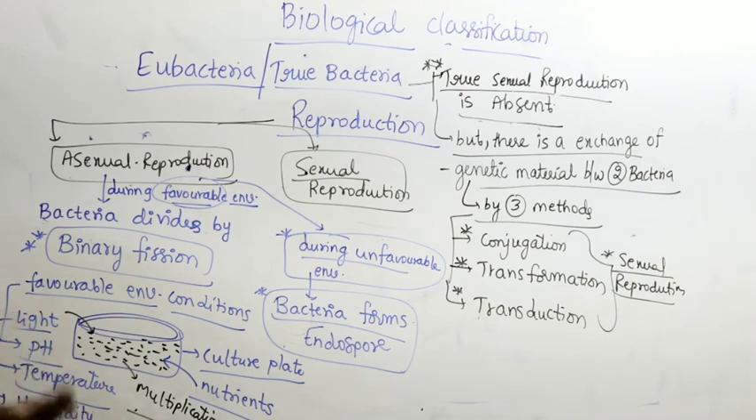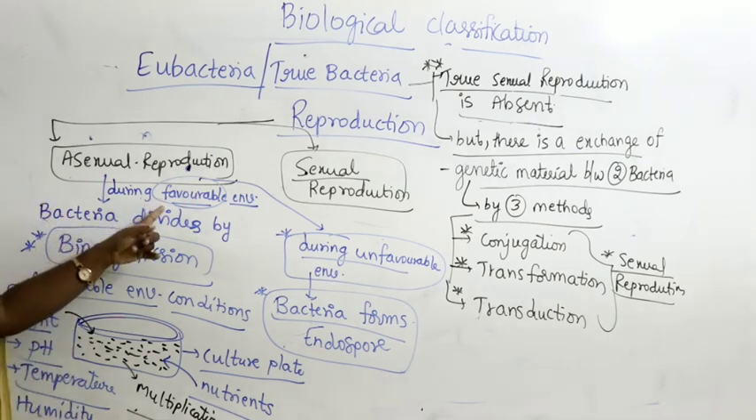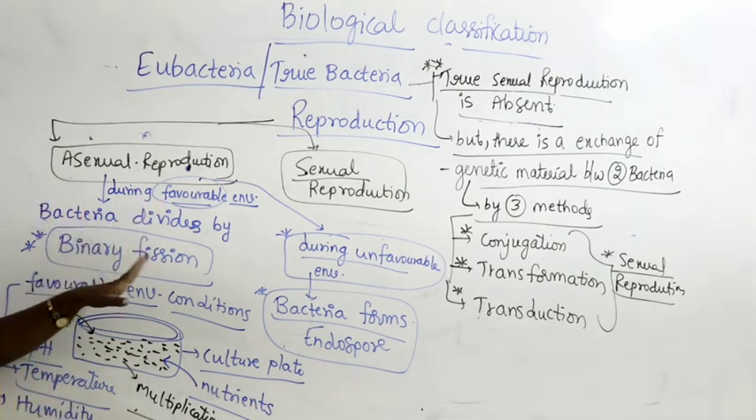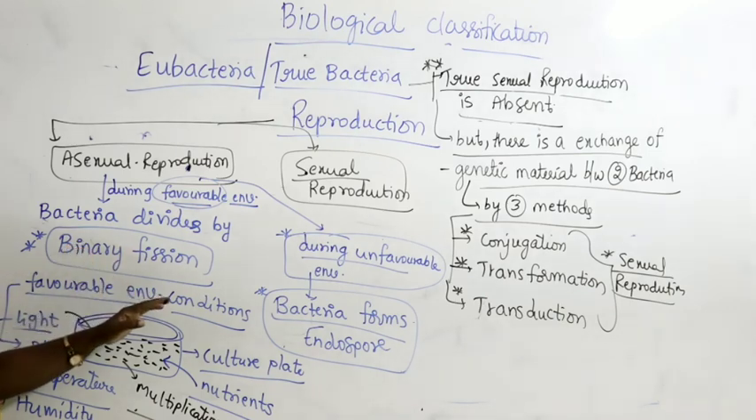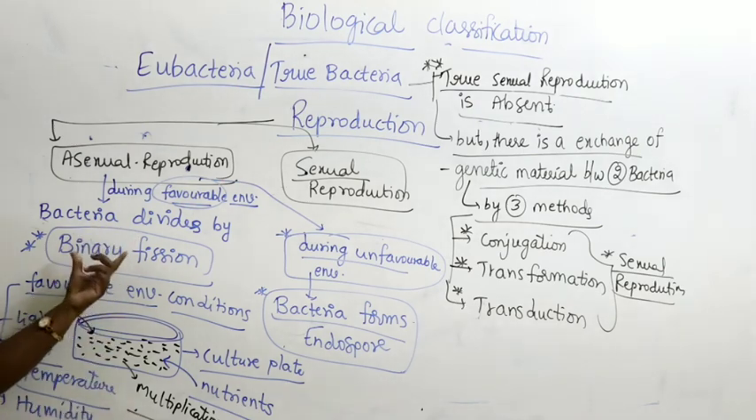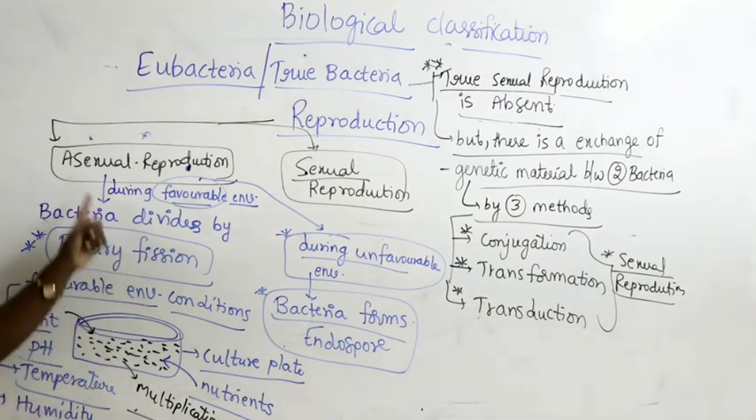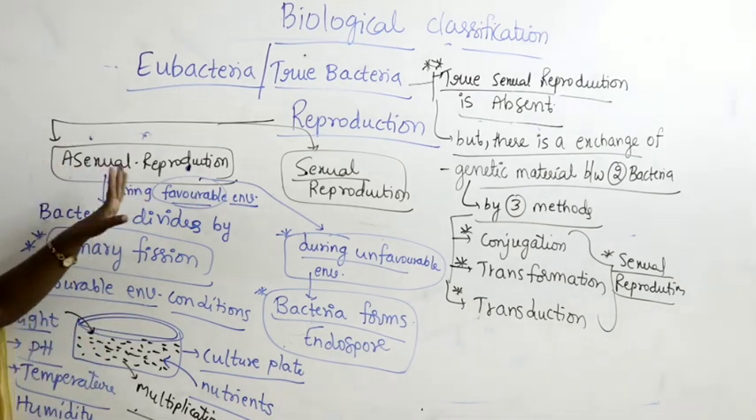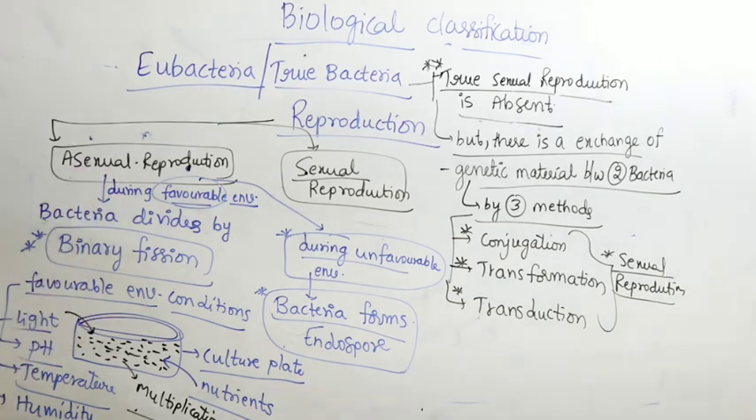That is called duplication or multiplication of bacteria. What is meant by duplication or multiplication? Doubling of the bacteria number, because during favorable conditions bacteria divide by the process called binary fission. When light, pH, temperature and humidity are favorable, bacteria grow in number, multiply and undergo binary fission. We will see what binary fission is, which comes under asexual reproduction. Most commonly in bacteria, we find asexual reproduction.